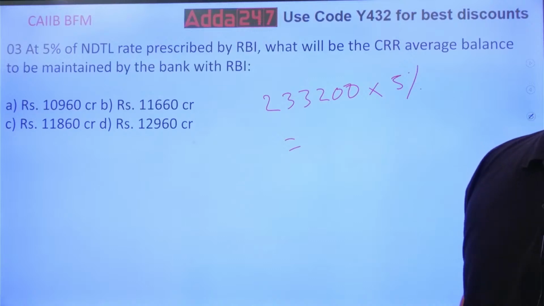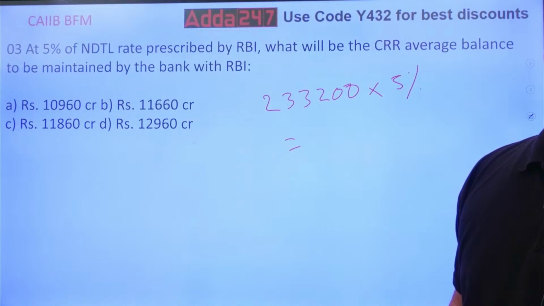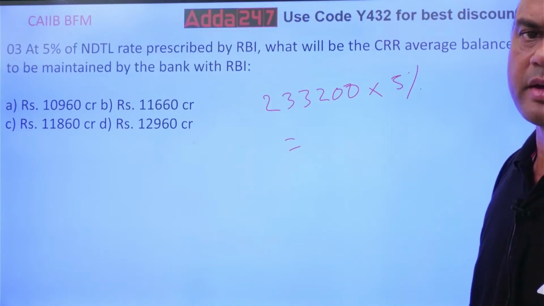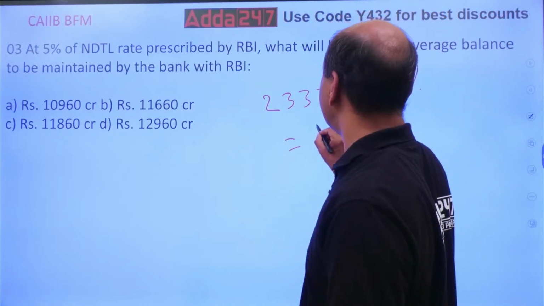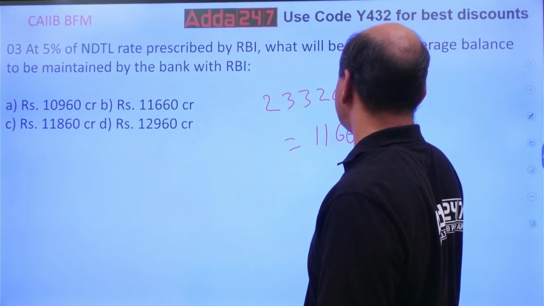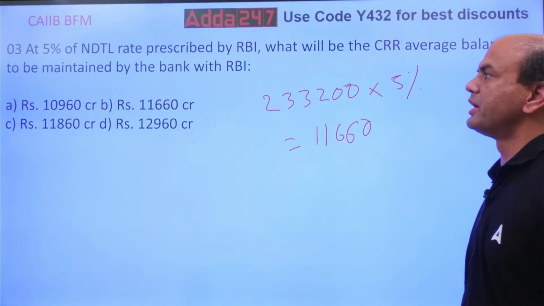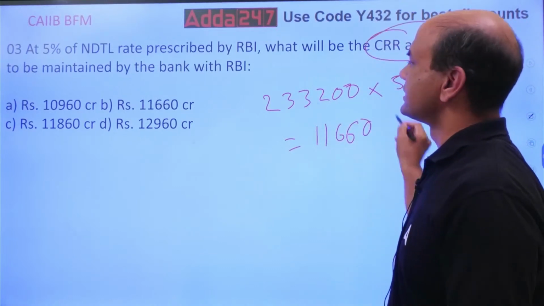Get it? What is the answer you are getting? It is 11,660. Okay. This is your CRR to be maintained. The CRR average balance is 11,660.